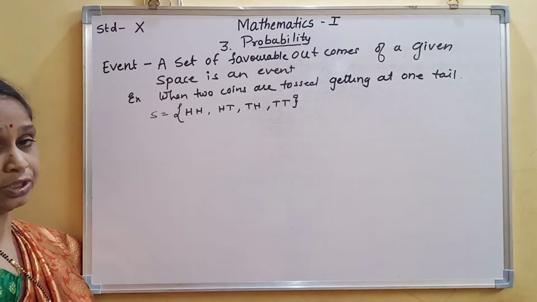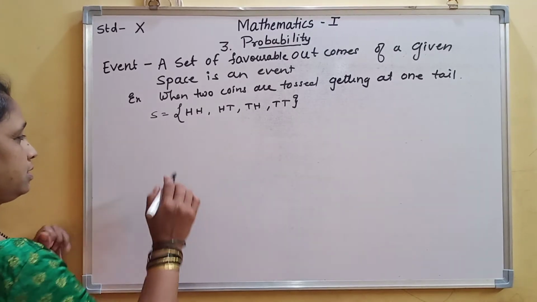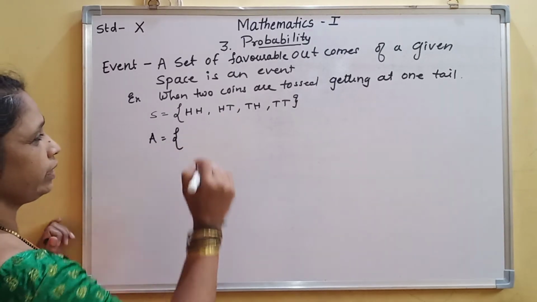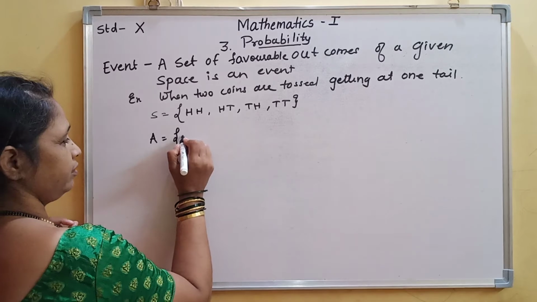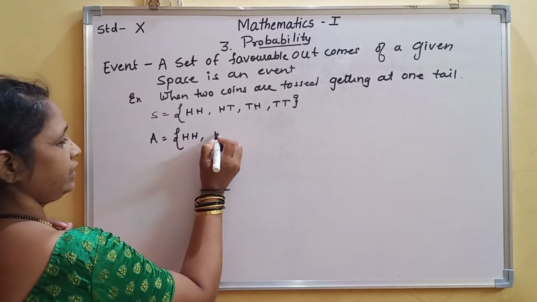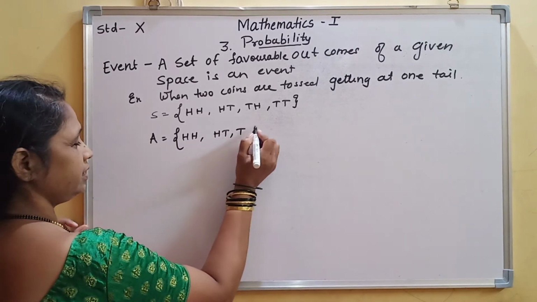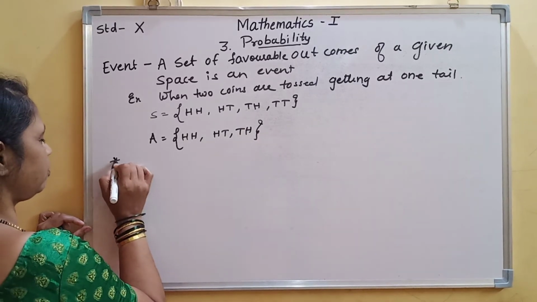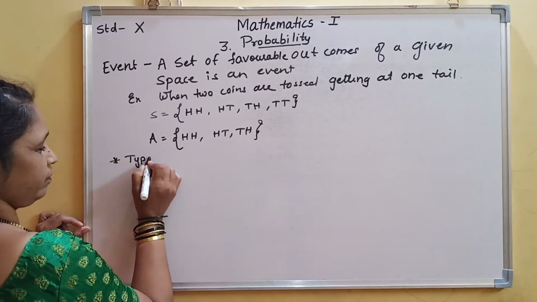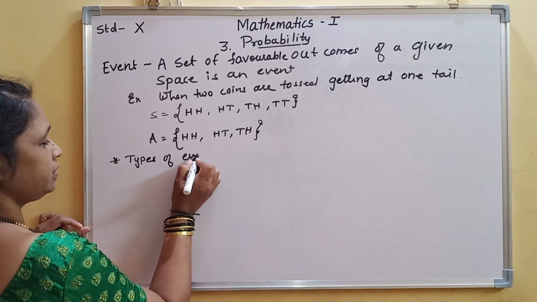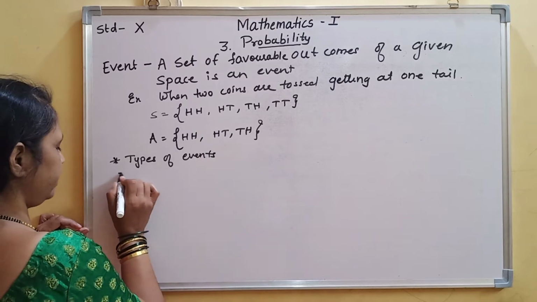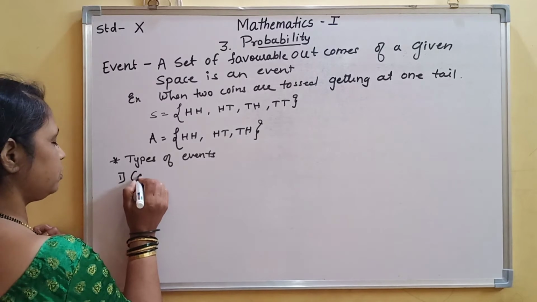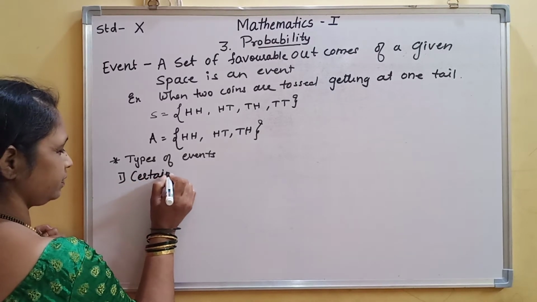Events are always denoted by capital letters; you can use any capital letter. So A will be the event to get at least one tail, and it will be HH, HT and TH. This will be the event. Next we have to study the types of events. The first type is the certain event.